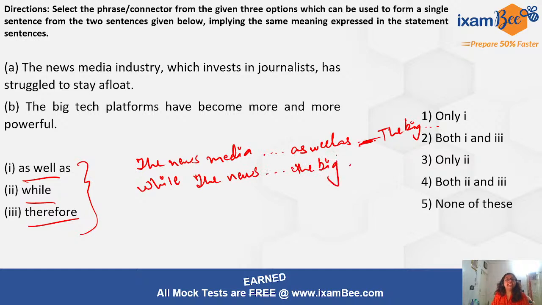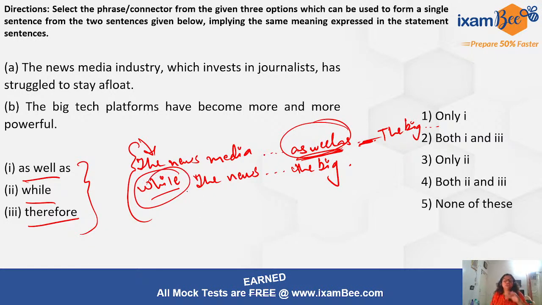So in this case, if your options are given like this, you do not have the liberty to decide on the position of the connector. These positions are fixed, all right? So it makes a lot of difference in the meaning of the sentence if you change the position of the connector, all right? So make sure that you read it very carefully, what kind of pattern you get. In one shift, this was the pattern last year, and in the other shift this was the pattern, right? So we got both the patterns.